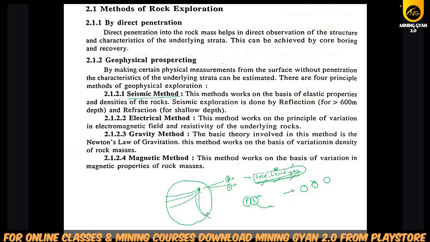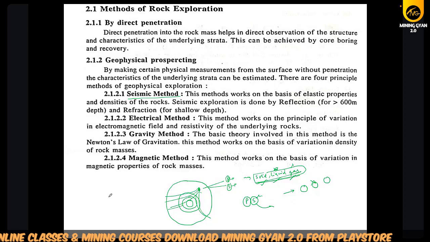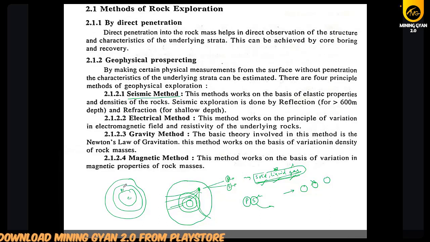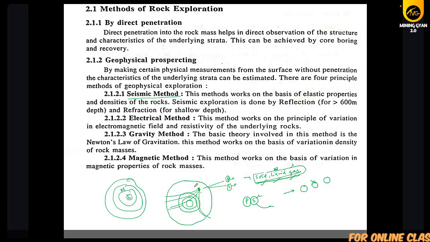Okay, so when we take readings from these different places, we have seen that the earth is not solid. Earth is made up of three layers: core, mantle and crust. And the core is also of two types, liquid and solid. So this is for your basic understanding that the seismic methodology is also used in your explorations.